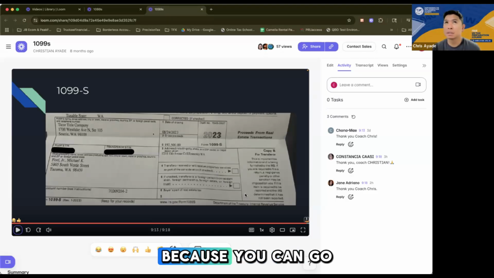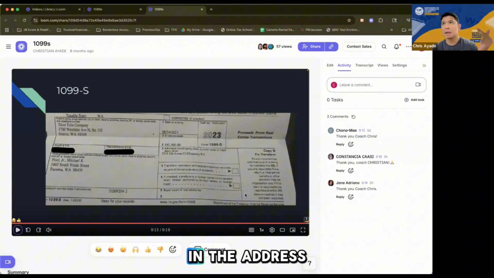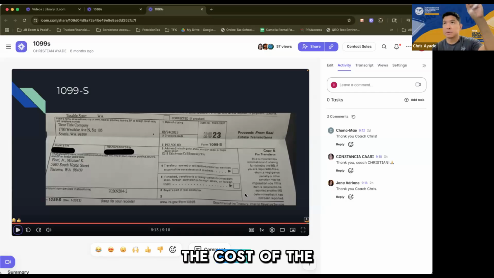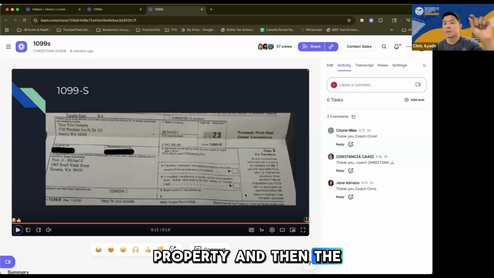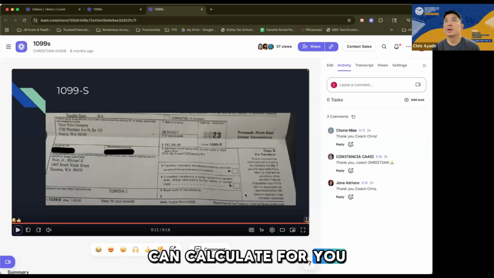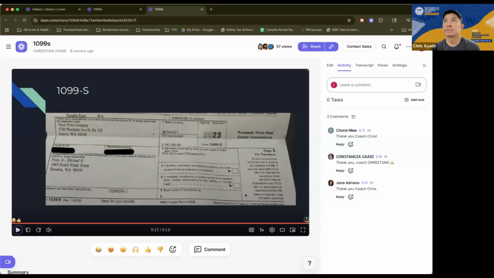No, you don't, because you can go to a website called Zillow, where you just type in the address and you will see the history of that property. You can get the cost of the property from when it was bought. And you can use that to enter into the tax software the cost of the property and the selling price, which you will get from the 1099-S, and then the software can calculate the capital gain for you.